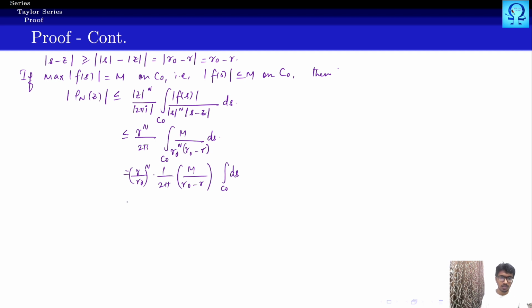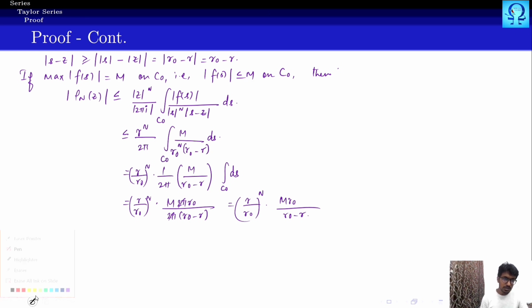This is the length, right? So the length of the circle is simply 2π and the radius, so that is going to be 2π r0. Fine. So this is (r upon r0)^n times 1 upon 2π, which may be written as M multiplied with 2π r0 upon r0 − r. Okay, 2π gets cancelled. Then we are left with (r upon r0)^n multiplied with M r0 upon r0 − r. Right? So these are the things that we have.